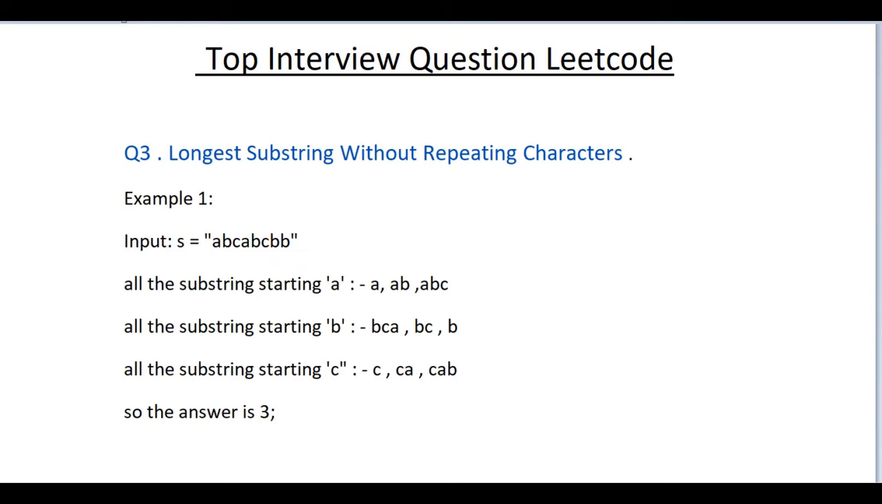Similarly, we have to find the longest substring for all the strings that are given to us, and we have to write a function for that. Let's move to the approach that we'll be using in that function. For discussing the approach, let's take an example: a b c a b c a b.